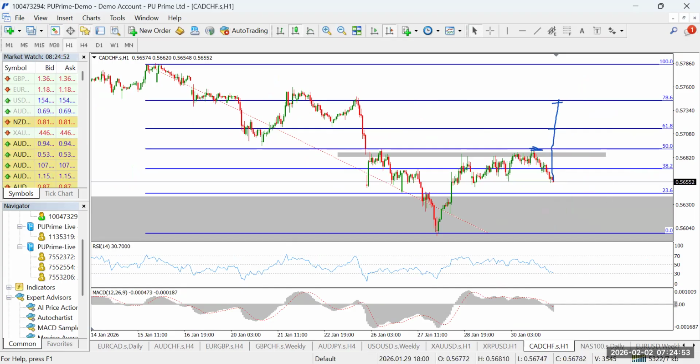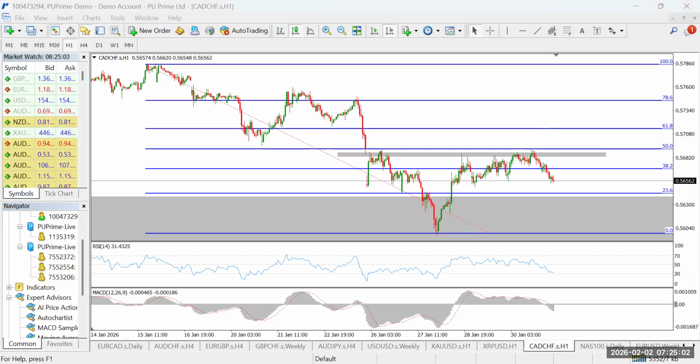All right, so that's it on the CAD CHF. Okay, I think I need to stop here. I still have some other pairs, but I don't want to load us too much with all these instruments. So I'll stop here. For those who joined us late, I've analyzed the dollar index this morning and I said we're bullish on the dollar for this week. And because of that, conversely, we're going to be bearish on the EUR USD and the GBP USD. And we are bullish on the EUR NZD, we're bullish on the GBP NZD, and we are also bullish on the CAD CHF. So that's about 6 instruments I've analyzed for the week.